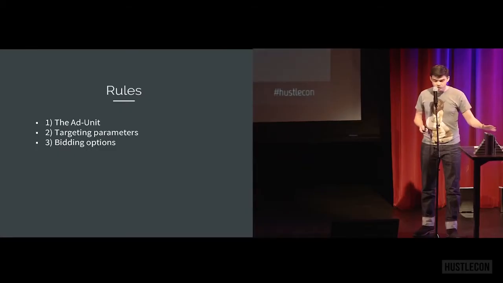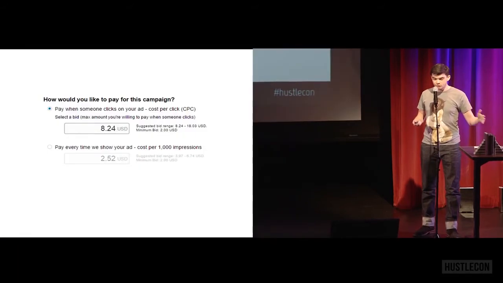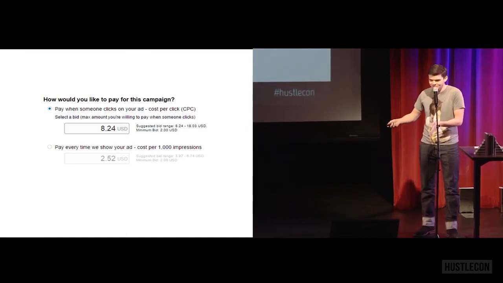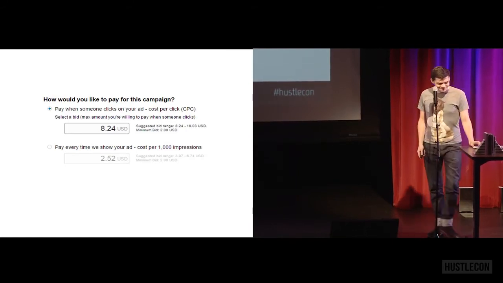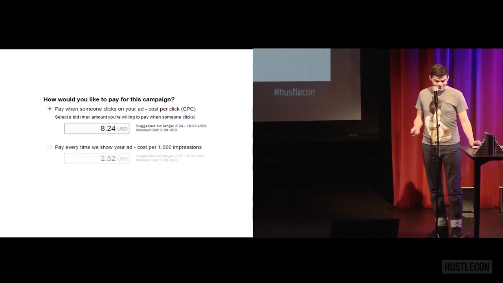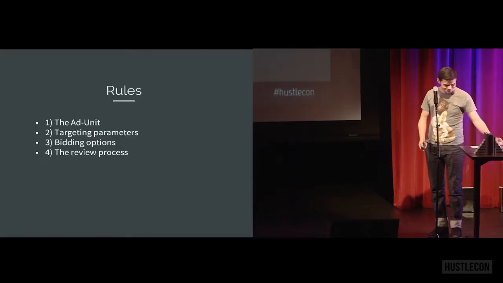And so the next bit was how to pay for your ad. Now, LinkedIn recommended to pay per person that clicks the ad. They recommended paying like $8. But because I'm only targeting 7 people, it made sense to pay on the other option they give, which is CPM, to pay per 1,000 impressions. I'm targeting 7 people. And so they suggest that I bid $2.52 per 1,000 people. So that's what I'm going to go with.